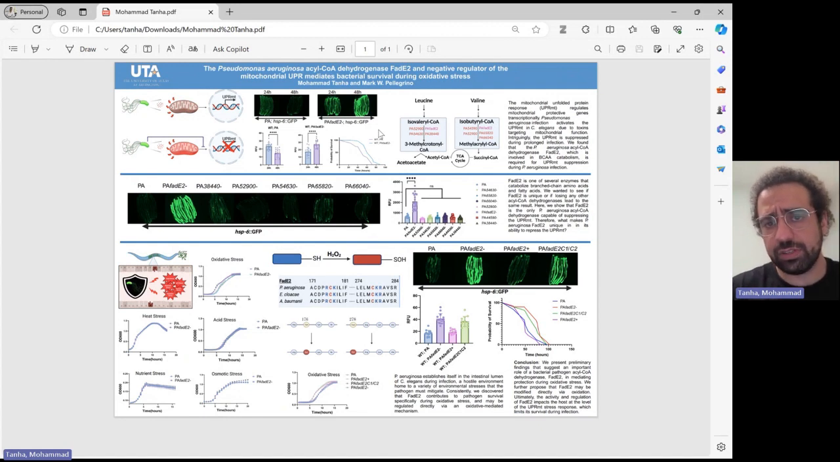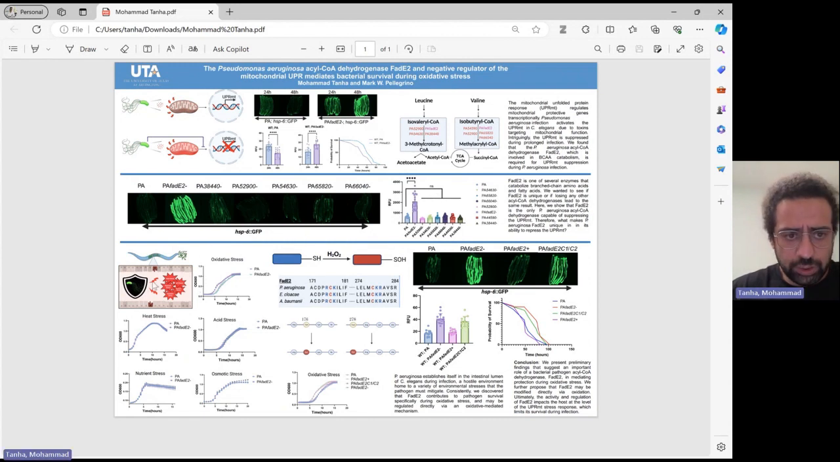So the first question we asked ourselves was whether this is something specific to FadD2, or whether this suppression, this sustained activation of the UPR, can happen if we mutate any of those other acyl-CoA dehydrogenases. And our results showed that only FadD2 is involved in repression of the MITO-UPR in the host. So only a loss of function mutation in FadD2 in the bacteria can result in the sustained activation of the UPR in the host.